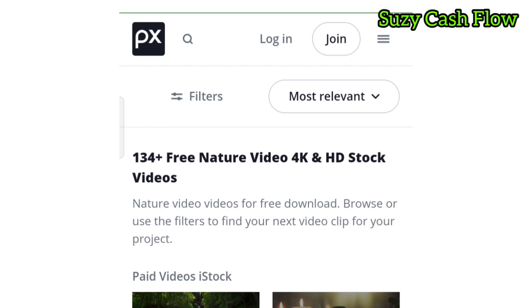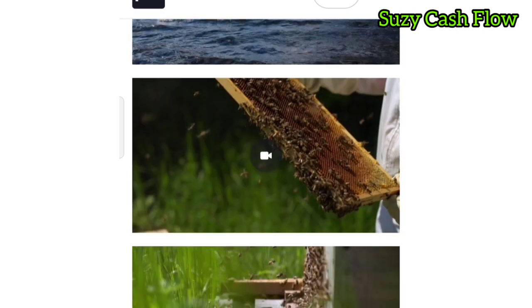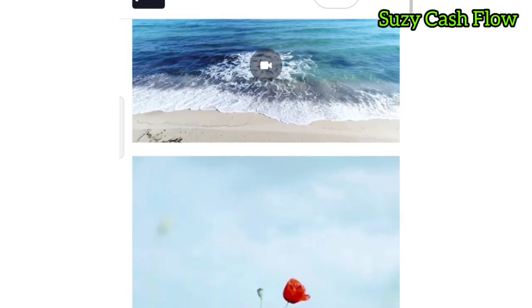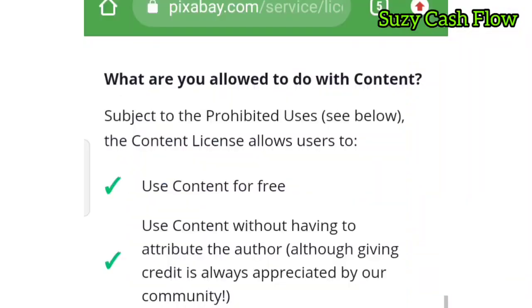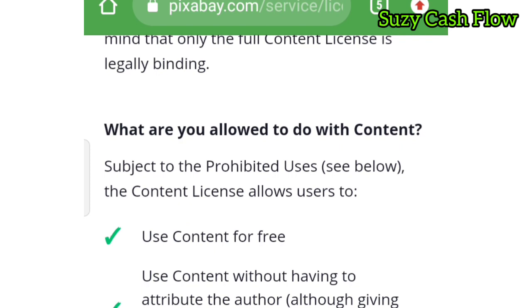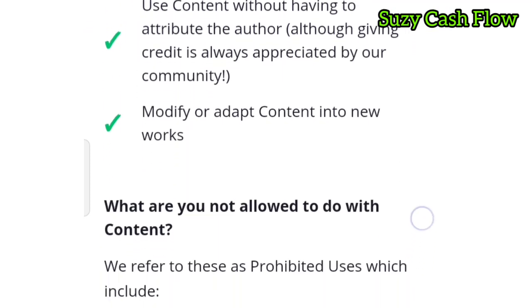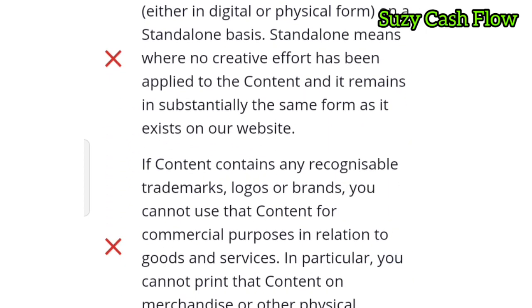The first thing you want to do when visiting these websites is to ensure that the videos are really copyright-free. Some websites say their videos are copyright-free. Don't take their word for it. There could be hidden terms that may catch you off guard later. So, it pays to read the license terms carefully before you download and use them. Also ensure that the copyright-free videos don't come with a watermark. Avoid any watermark pictures or videos.